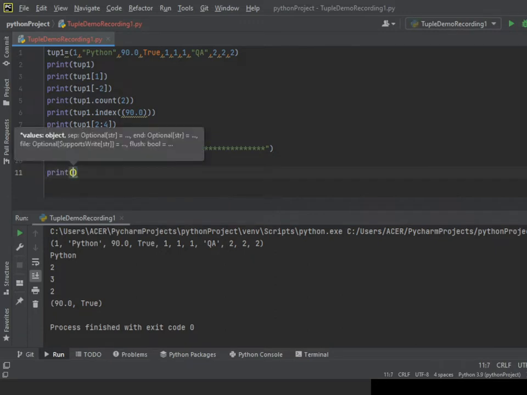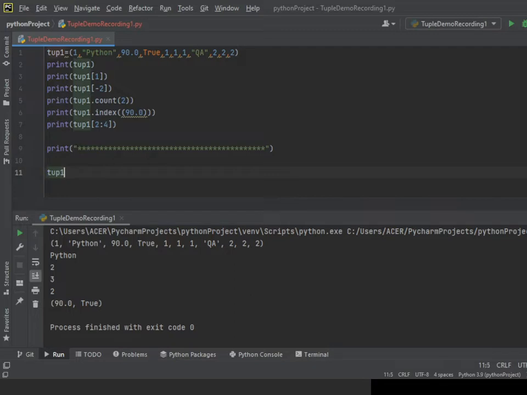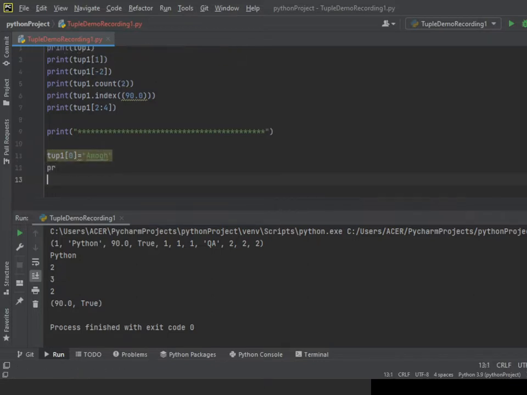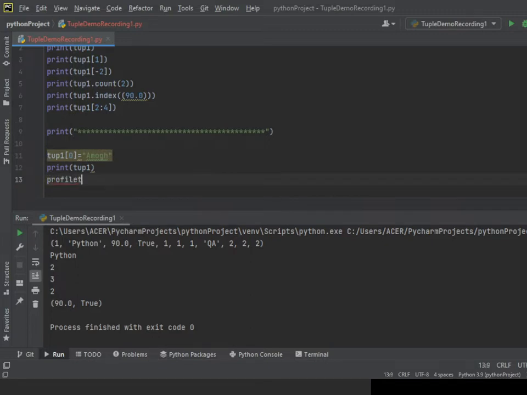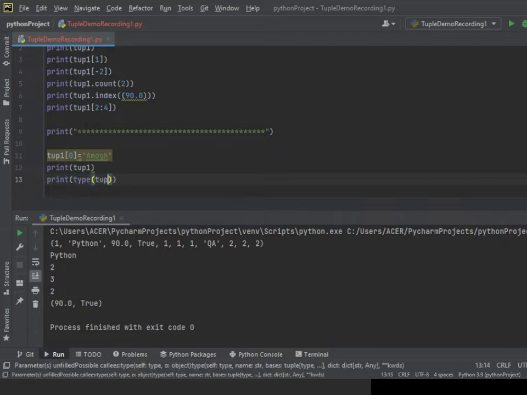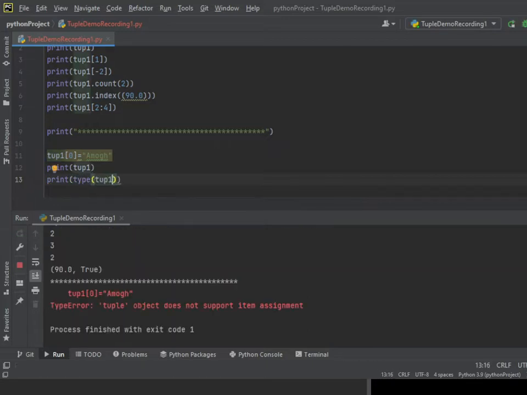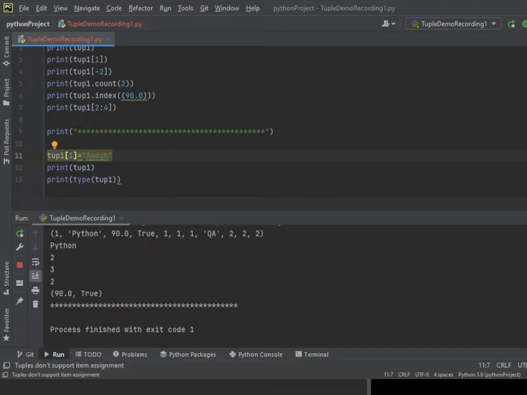I'll give print tup1 0 equal to among, and here print, and here I want type of tup1.